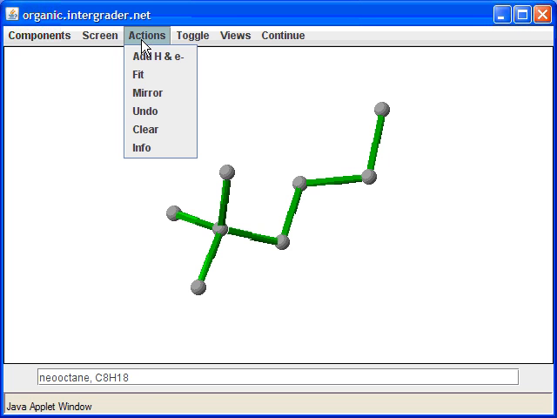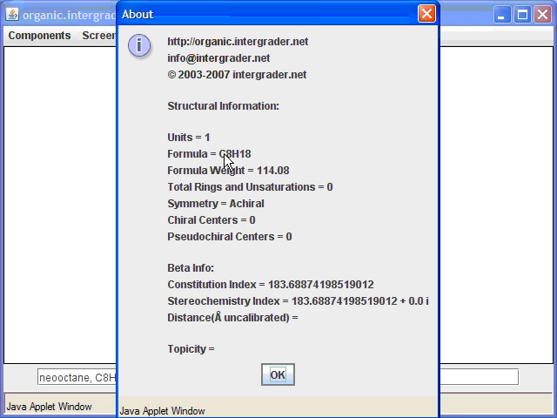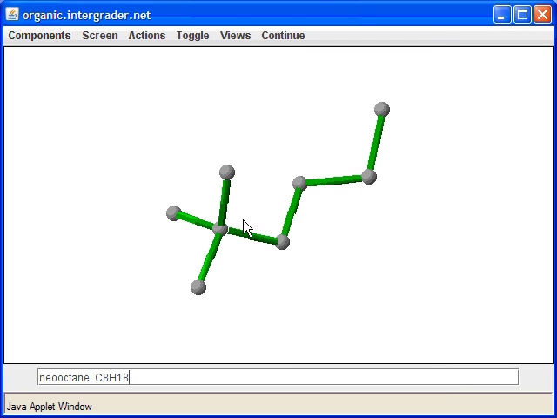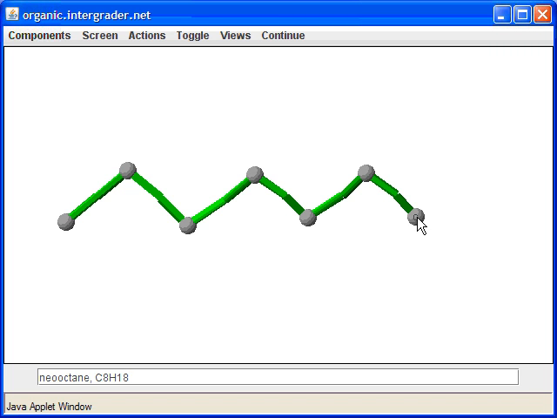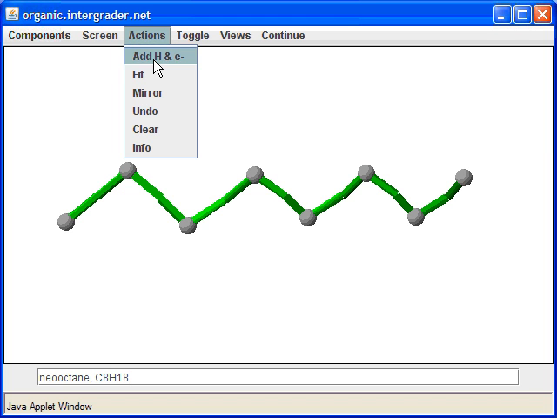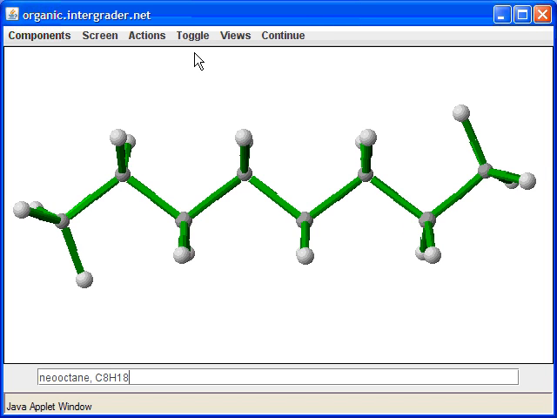Again, if you don't believe me, let's go ahead and check it out. Go to information, and I have 18 hydrogens in the structure. And the reason why that is, I've already named this compound, so I'm going to go ahead and erase this. Here is a thought experiment you can go through to prove to yourself that this compound has 18 hydrogens. Here we have 6, 7, 8. You can consider each one of these carbons to actually be like a methylene, and then at the terminal methyls you have an extra hydrogen. So let's add everything right there so you can see what I'm talking about.